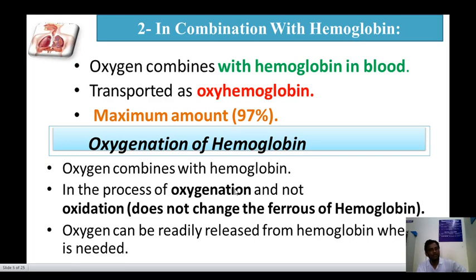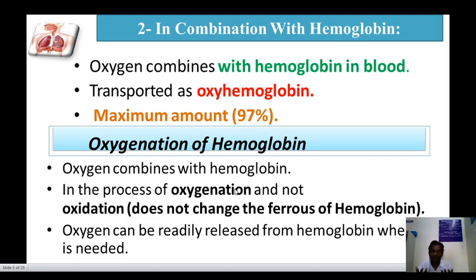In the case of combination with hemoglobin, oxygen combined with hemoglobin in blood is transported as oxyhemoglobin. That is a maximum 97% combination. Oxygenation of hemoglobin, that is, oxygen combining with hemoglobin, is a process of oxygenation and not oxidation, and does not change the appearance of hemoglobin.